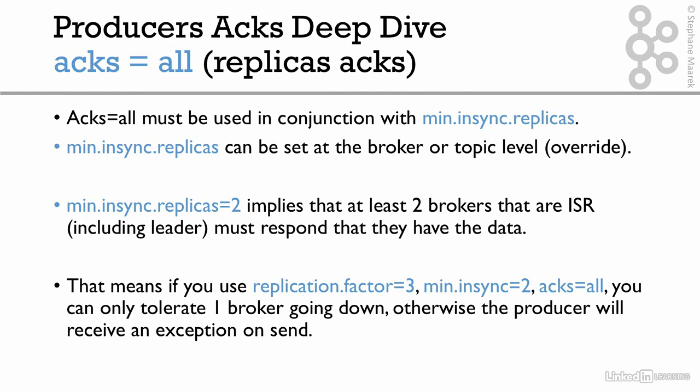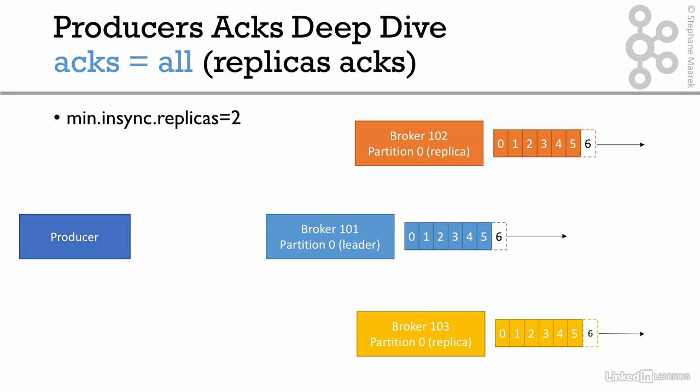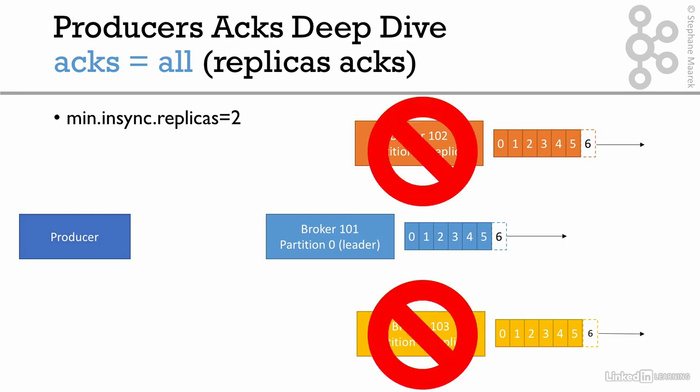So this is also a misconception. If you have a replication factor of 3 and min insync of 2, then basically your topic won't be working well if more than one broker is down, for example, 2 brokers. So just so you know this. So you may be confused, but here it is. I'm going to give you a nice graph for you to understand. So you have min insync replicas of 2, and we have our same setup. Now let's assume that brokers 102 and 103 are both down. So we only have one broker out of this. We had a replication factor of 3, but only one broker is still online.